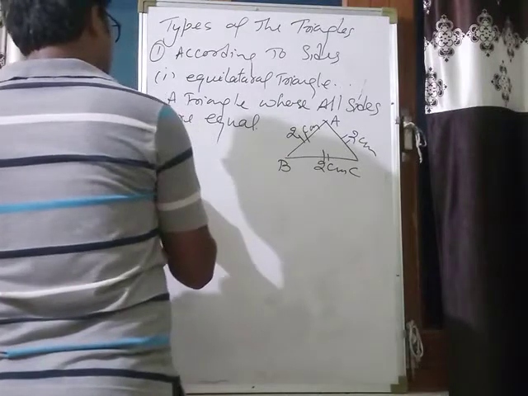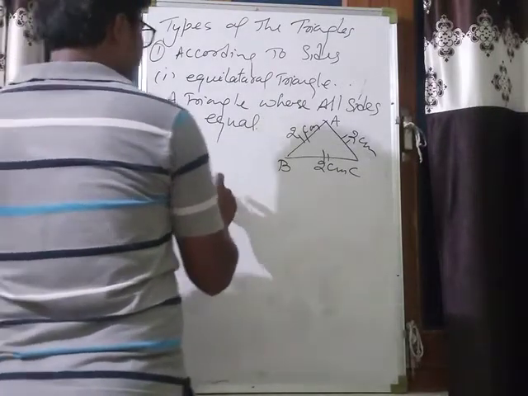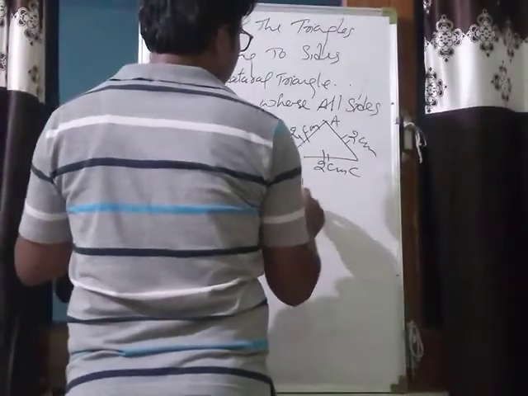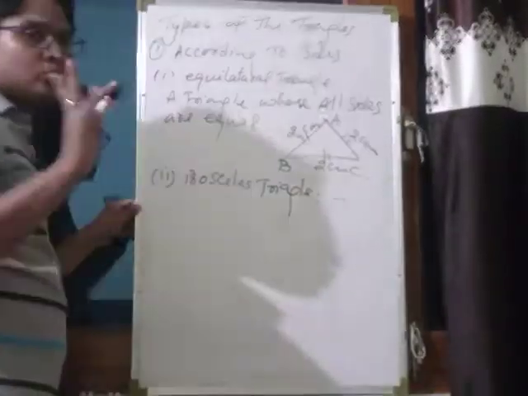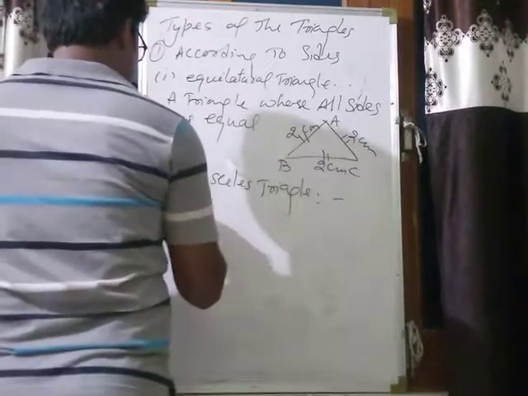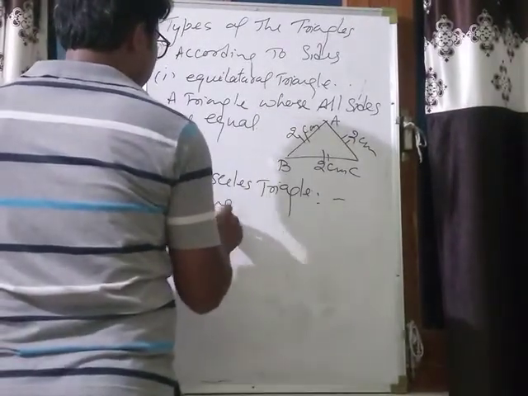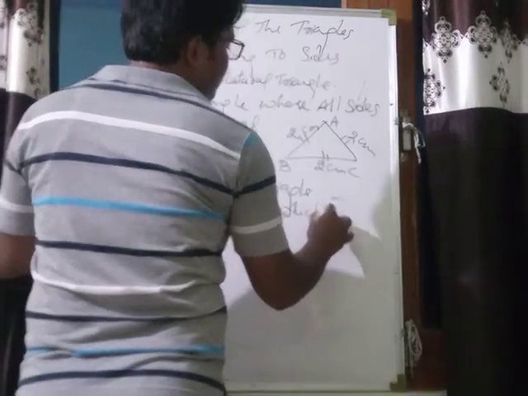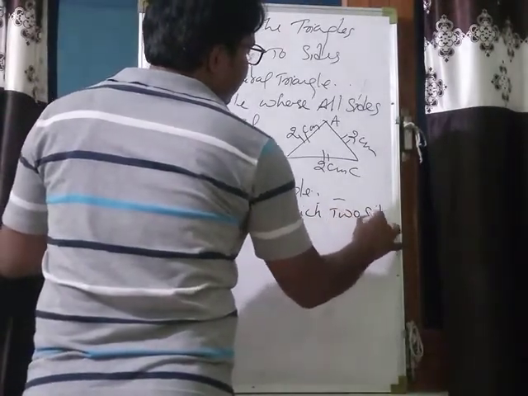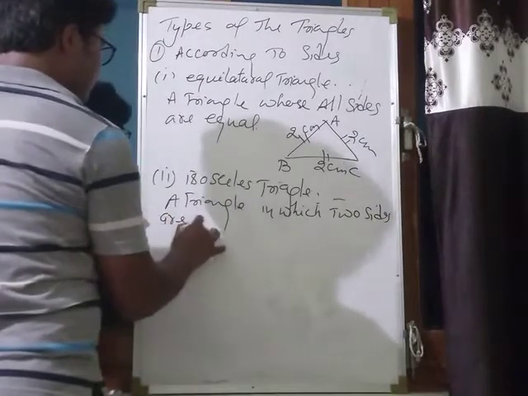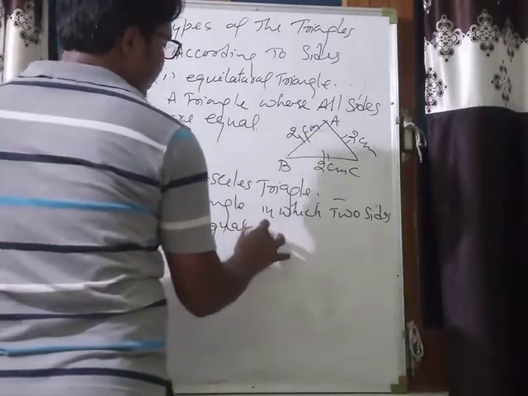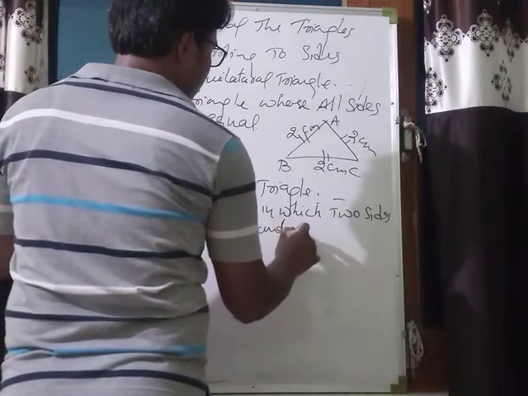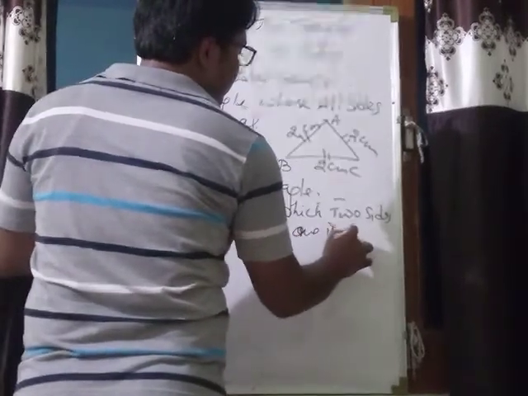Second one, isosceles triangle. A triangle in which two sides are equal, one different.